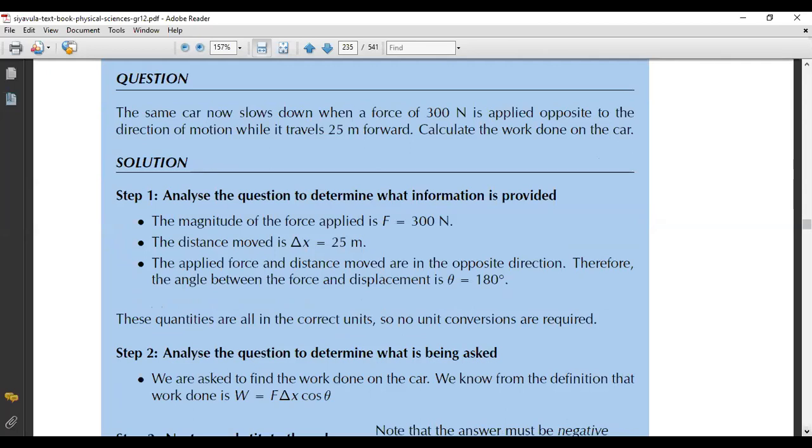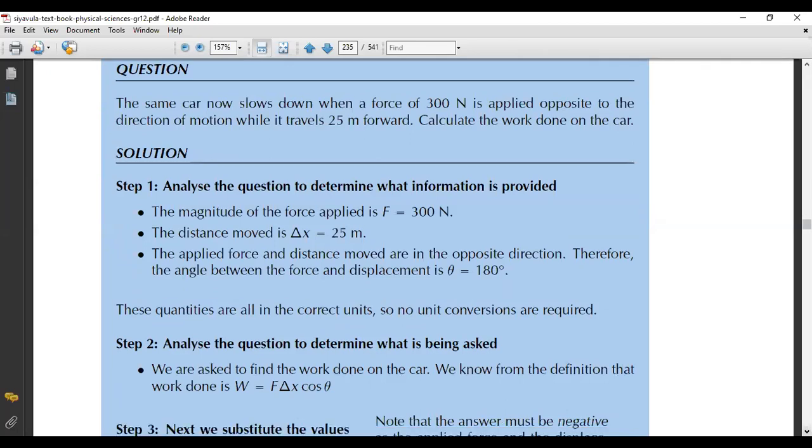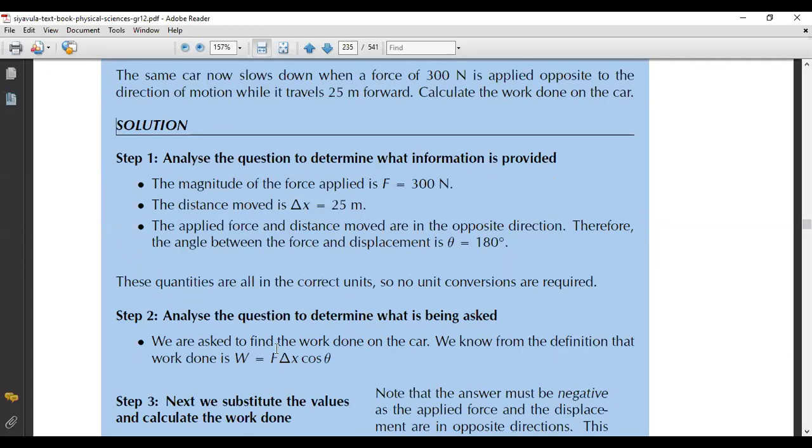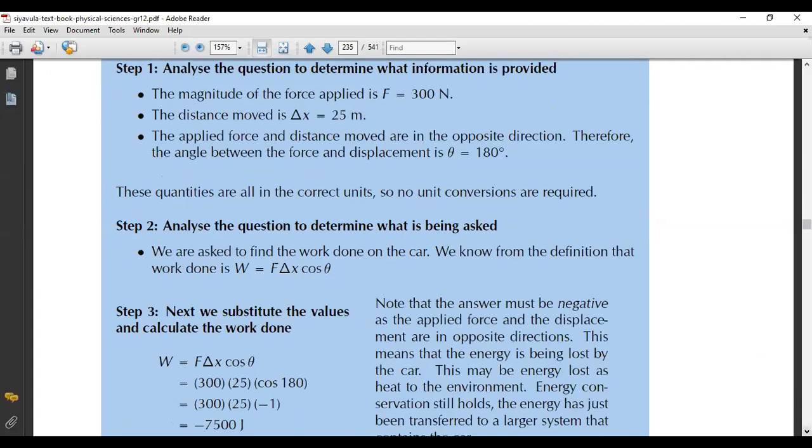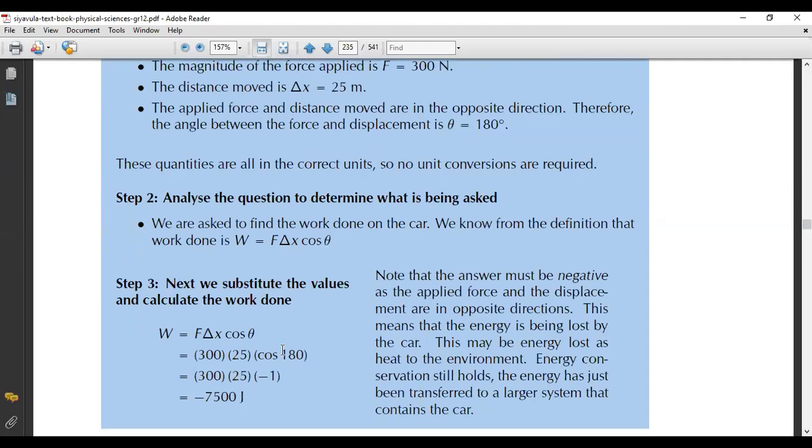So now it is for us to go back and plug our givens into the equation. Okay. So that will give us, so you see that even if you don't write minus here, as long as you have 180 here, it will give you a negative answer because cos 180 degrees is equal to minus 1. Okay, so whenever you hear opposite, you know that applied force and the distance are in opposite directions.